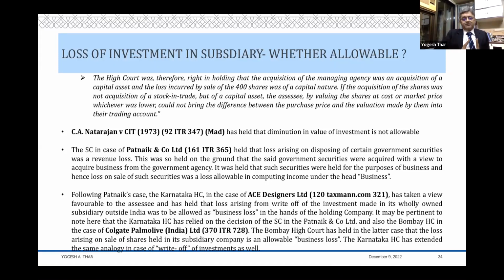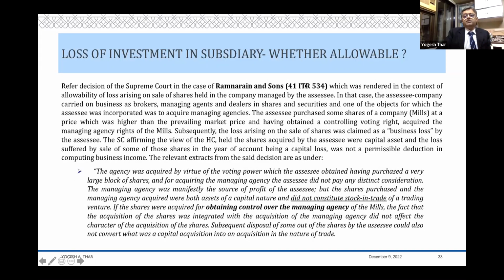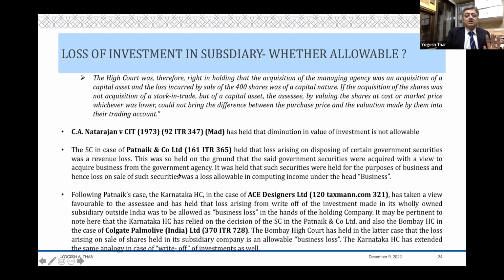Now, this is Patnaik and Company. Interestingly, you may note that this Supreme Court decision in 161 ITR does not have any reference whatsoever to the decision of the Supreme Court in the Ram Narayan and Sons case in 41 ITR. Not referred to. There it was a case of acquiring shares for acquiring the managing agency of a company.